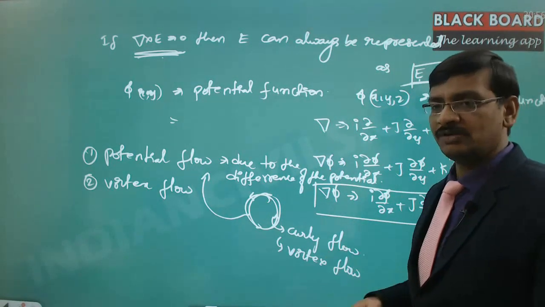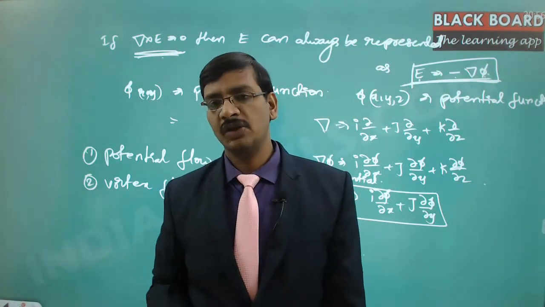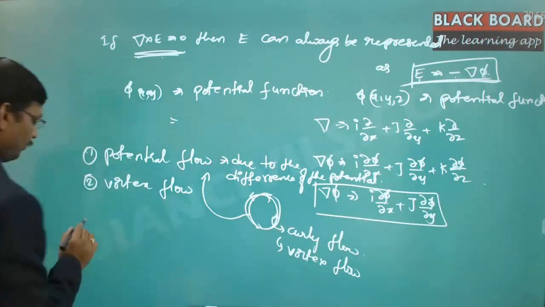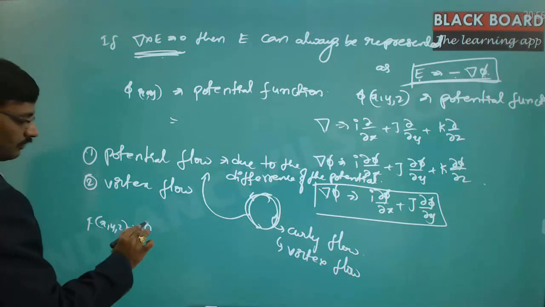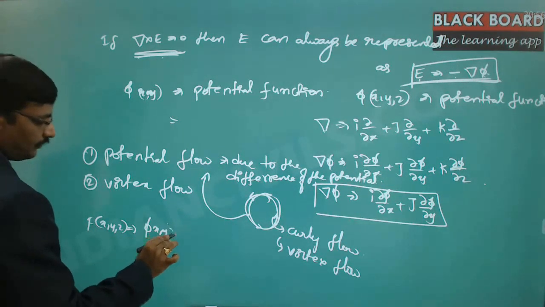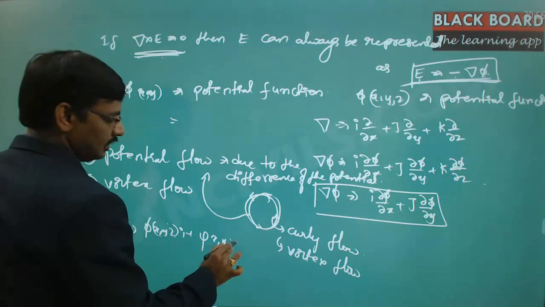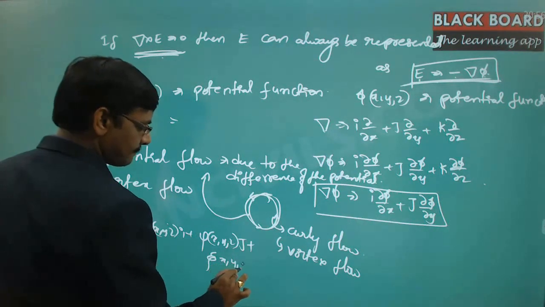The difference between a vector function and a scalar function is that a vector function will always involve three different components. If I talk about any particular vector function dependent on x, y, z, it is phi of x, y, z into i, plus psi of x, y, z into j, plus xi of x, y, z into k.